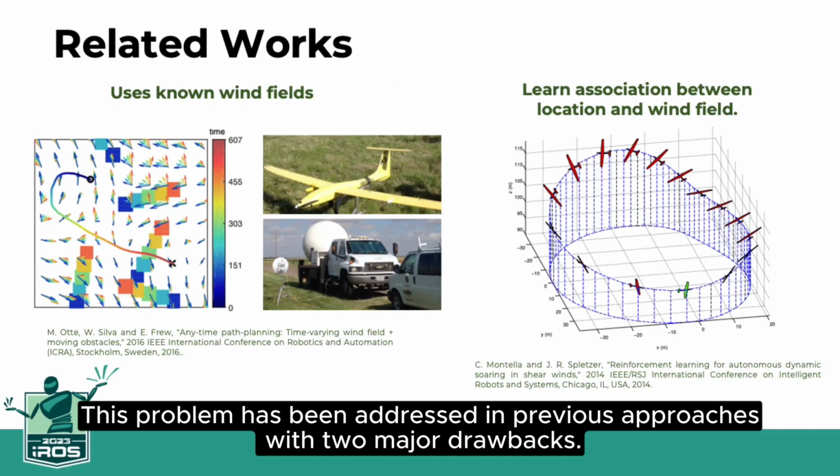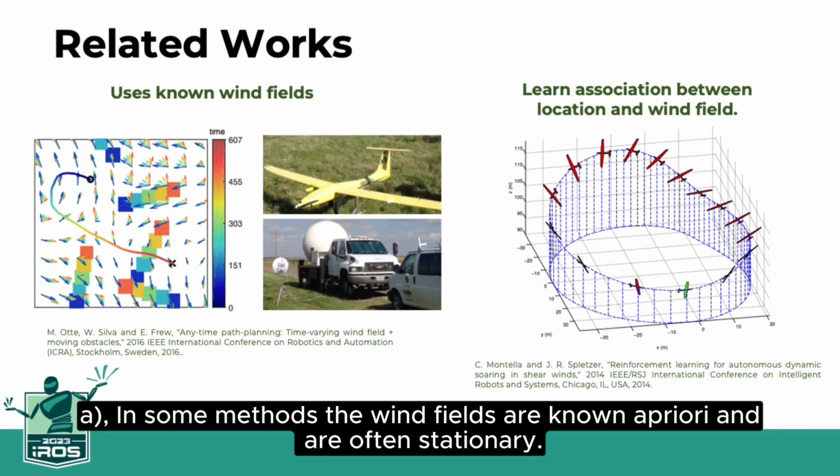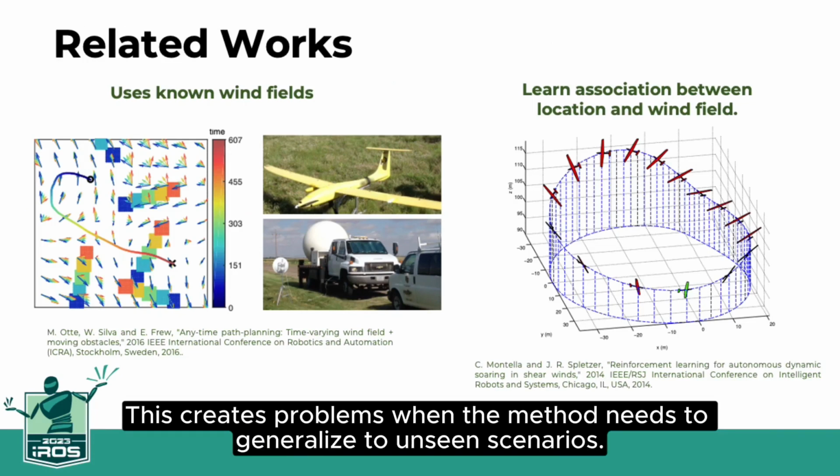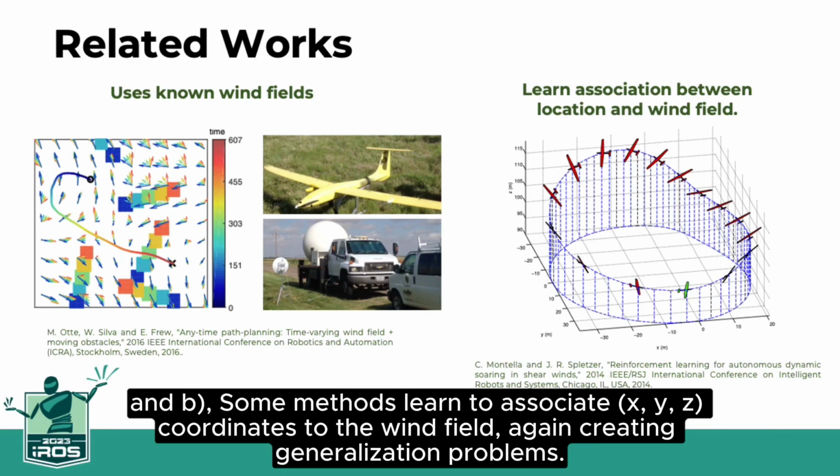This problem has been addressed in previous approaches, with two major drawbacks. A. In some methods, the wind fields are known a priori and are often stationary. This creates problems when the method needs to generalize to unseen scenarios. And B. Some methods learn to associate X, Y, Z coordinates to the wind field, again creating generalization problems.